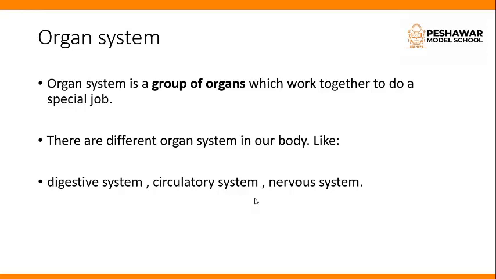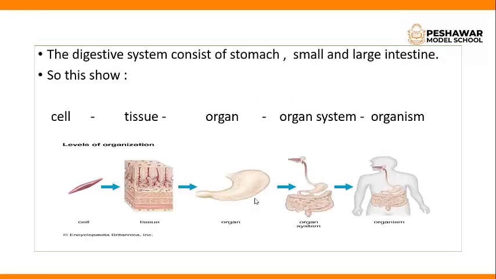Okay, there are different organ systems in our body, like the digestive system, circulatory system, nervous system, excretory system, respiratory system, and many more organ systems are present in our body. Okay, in this slide you will see the digestive system. When the cells group together they make tissue, and when the tissues group together they make an organ, and then organ systems are formed.